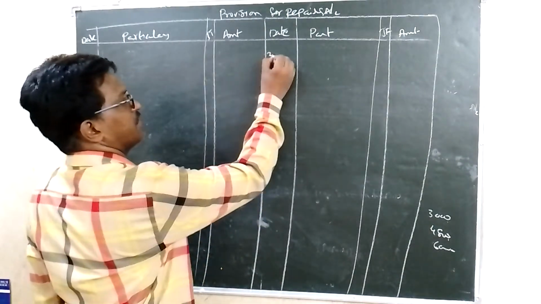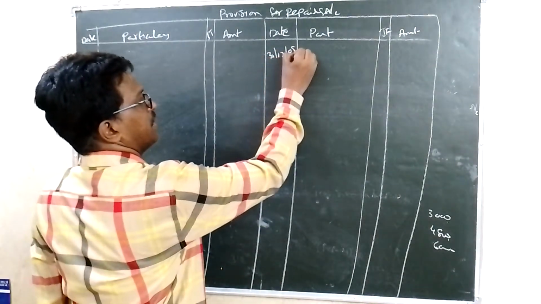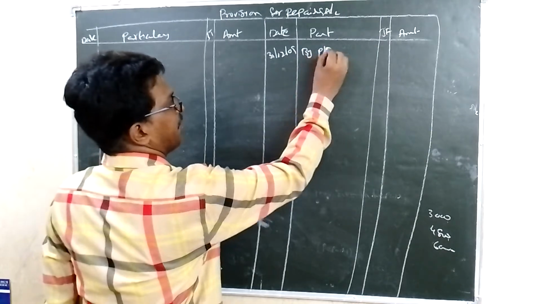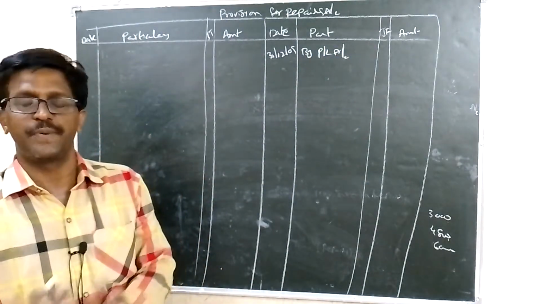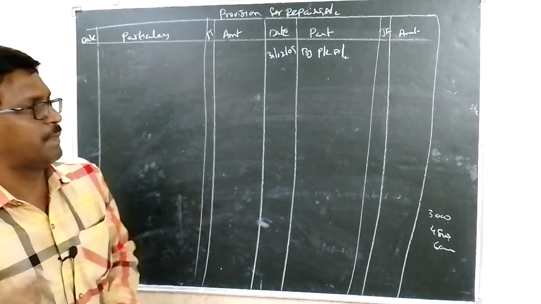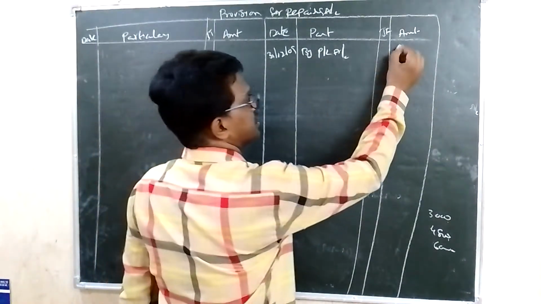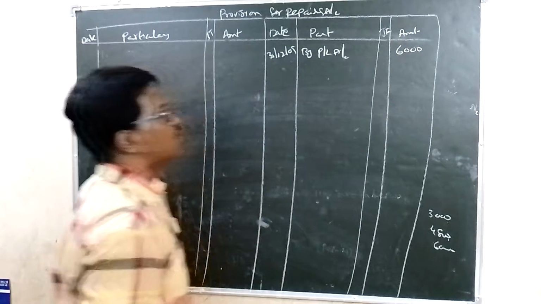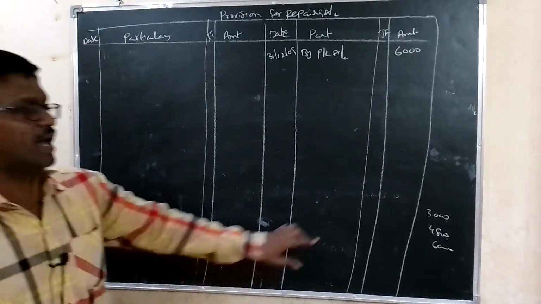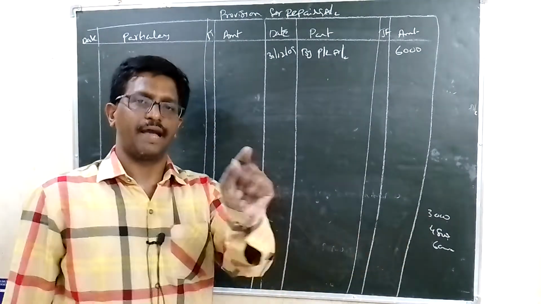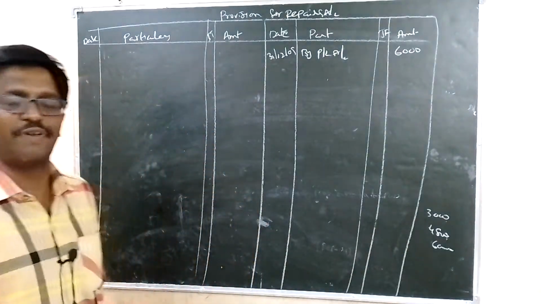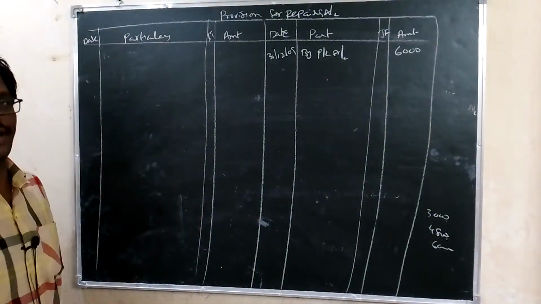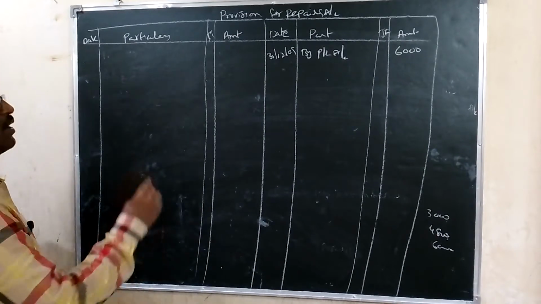So 31st December 2009 by profit and loss account. Every year the amount transferred from P&L account to provision for repairs account is 6,000. In 2009 the actual expenses are 3,000. So expense will be paid: provision for repairs account to bank account or to cash.